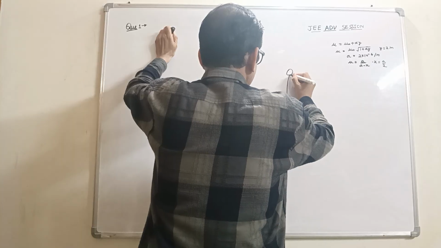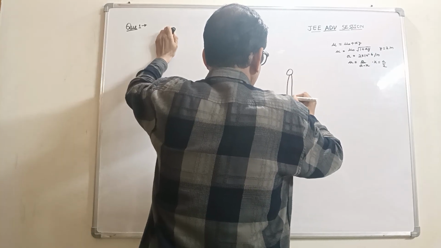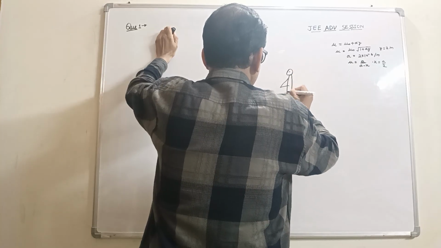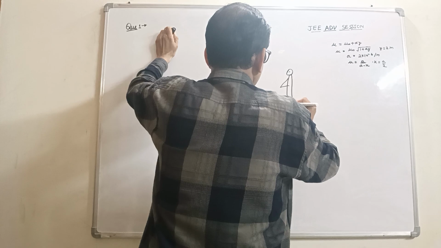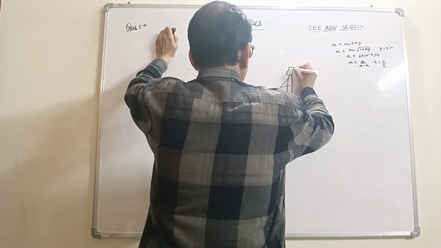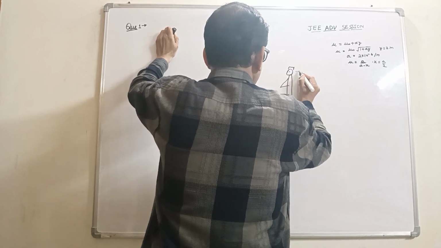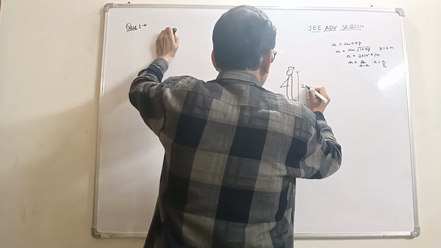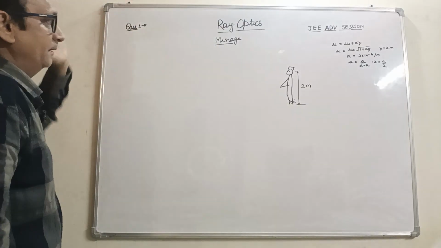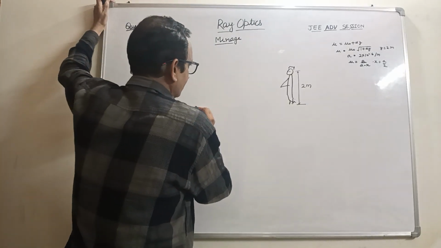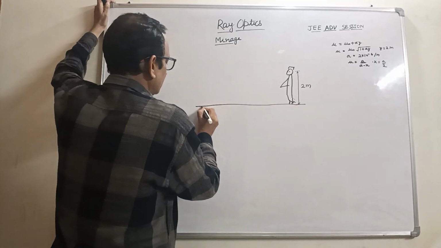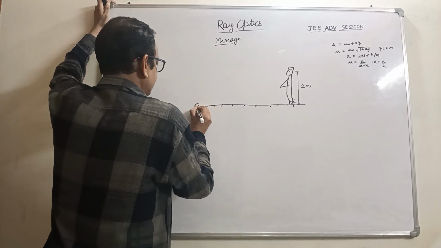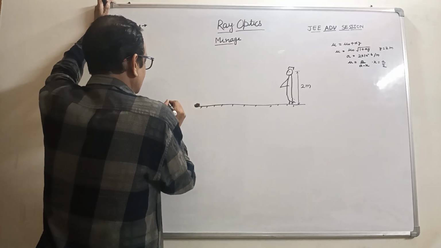Suppose this is a person standing here, and his height from the eye point is 2 meters, and suppose this is a road, and a luminous object is placed here.